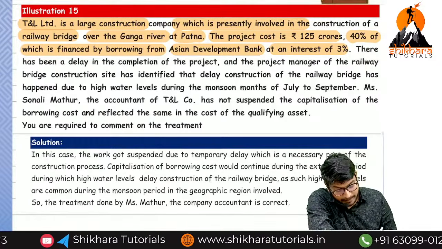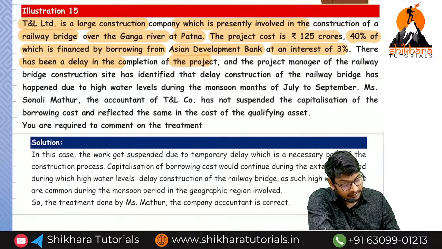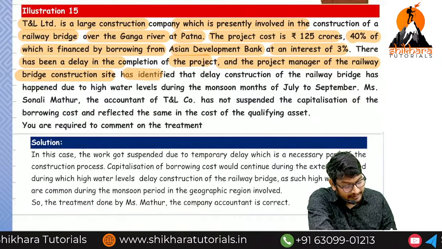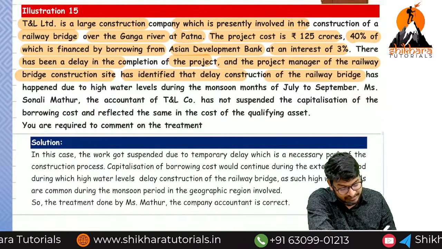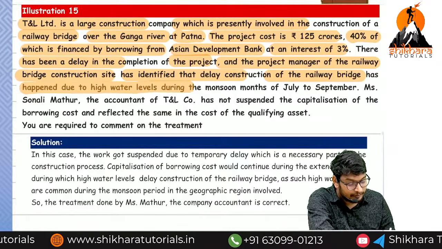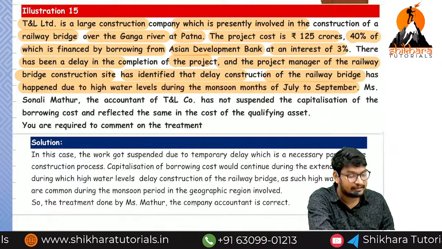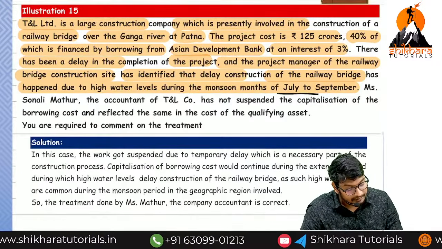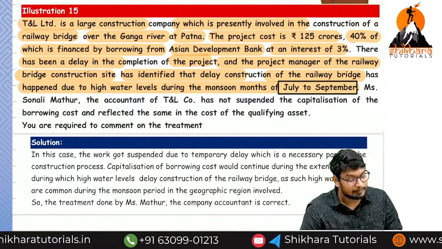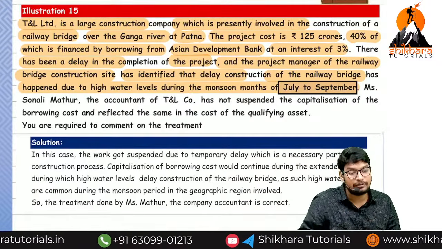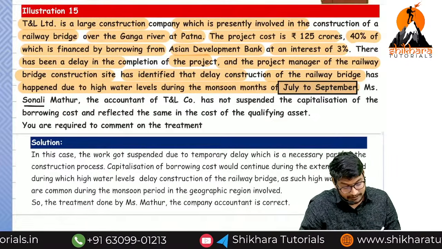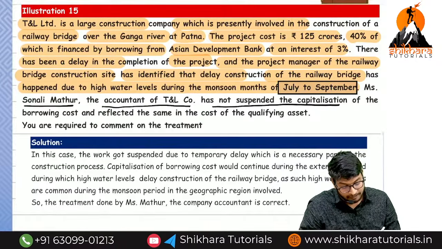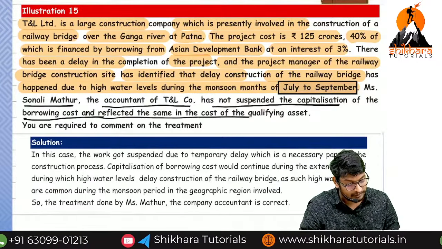There has been delay in completion of the project, and the project manager of the railway bridge construction has identified that the delay has happened due to the high water level in the monsoon months of July to September. So high tide situation from July to September. This is a normal work process; in the high tide situation we cannot do anything. Miss Sonali, the accountant of T&L Limited, has not suspended the capitalization of borrowing cost and reflected the same in the cost of the qualifying asset.